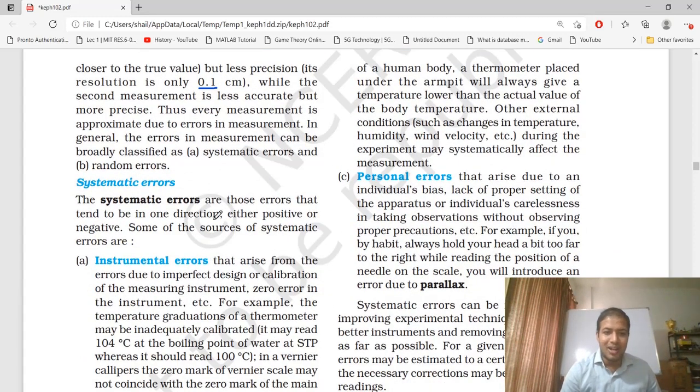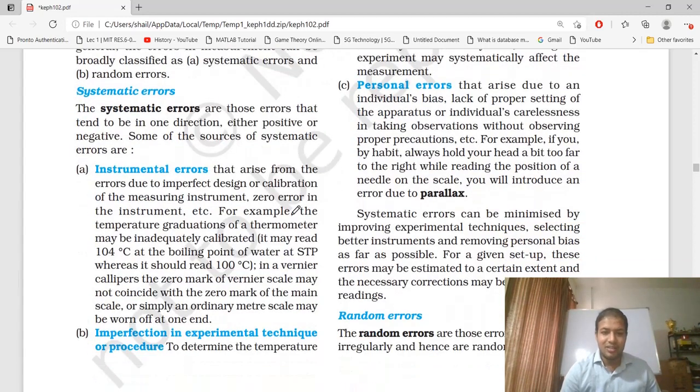Systematic error. The systematic errors are those errors that tend to be in one direction, either positive or negative. Some sources of systematic error are instrumental errors that arise from imperfect design or calibration of the measuring instrument, such as zero error in the instrument. For example, the temperature graduation of the thermometer may be inadequately calibrated.